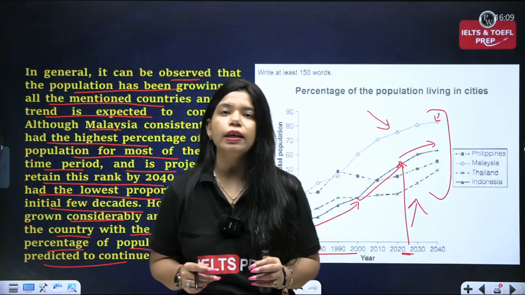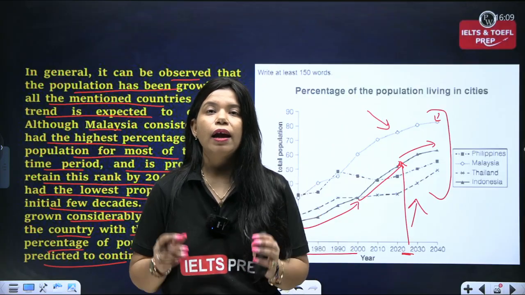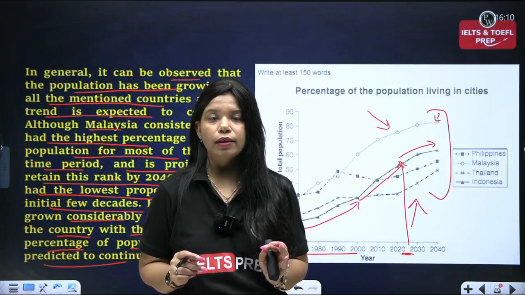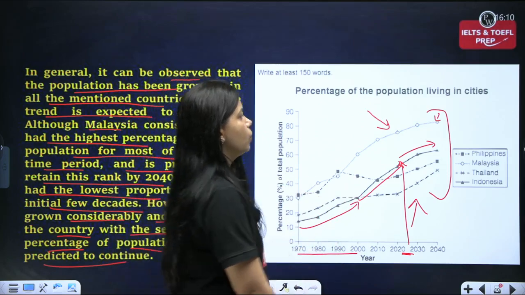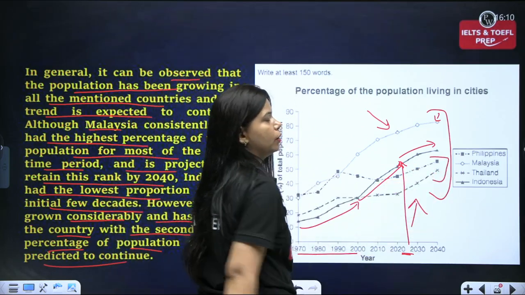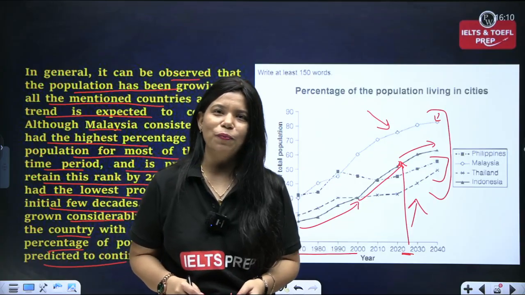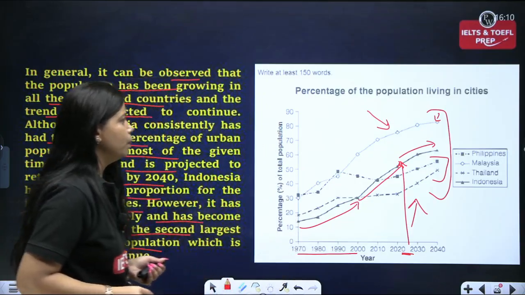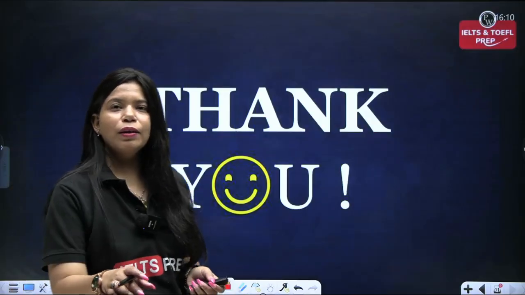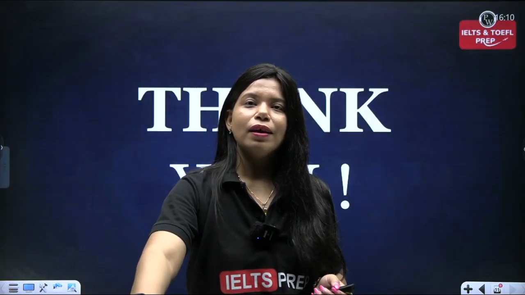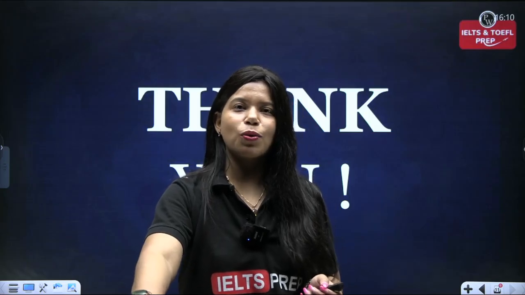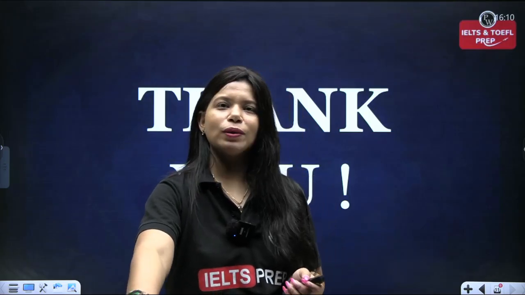So if you see in this one also, I have clubbed highest and lowest categories together. The other two categories, I have not mentioned in my overview paragraph. So I hope this was helpful for you and you will be able to ace it now and be able to write a high band score overview paragraph after watching this lecture.